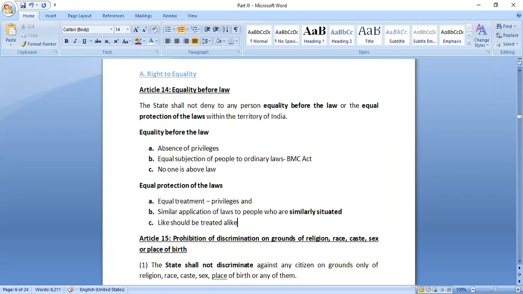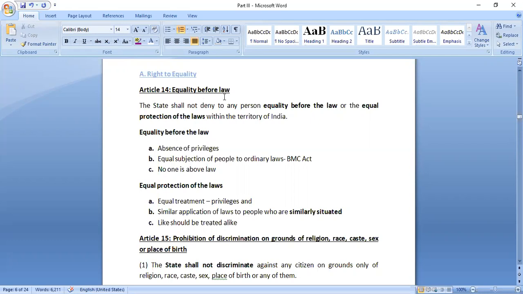For example, under the Constitution only, we are given a right that if a person is arrested, he has the right to at least make one phone call and inform one of his family members or his friends about the arrest. Now that should be given to all the people. That means like should be treated alike. If any special privilege is given to one person, any other person who is similarly situated would also be entitled to the same type of privilege or treatment.